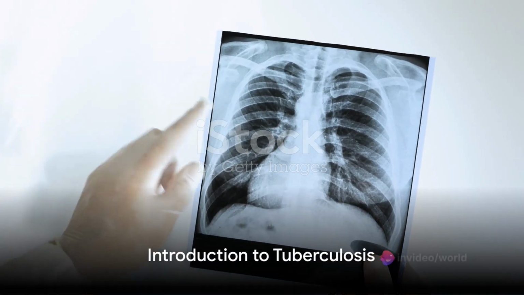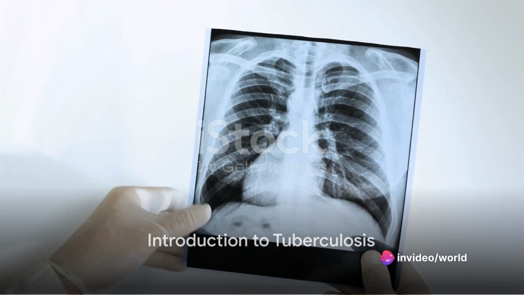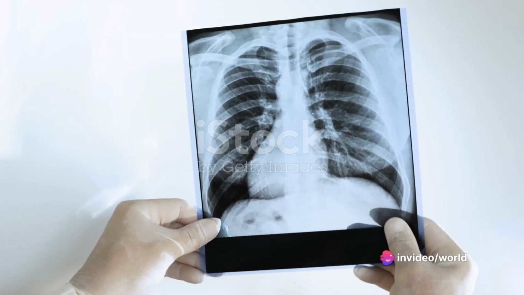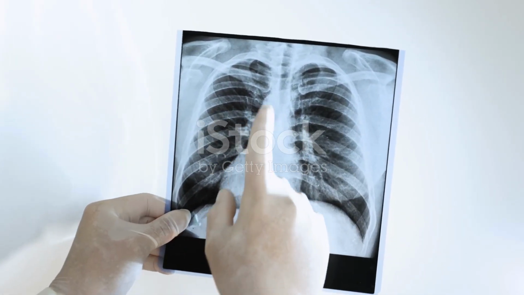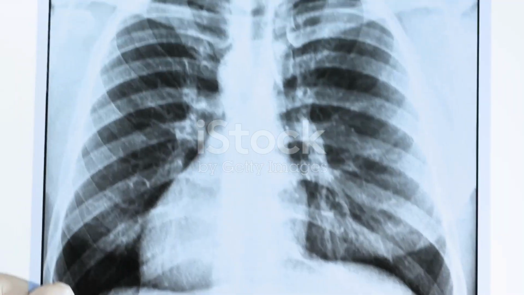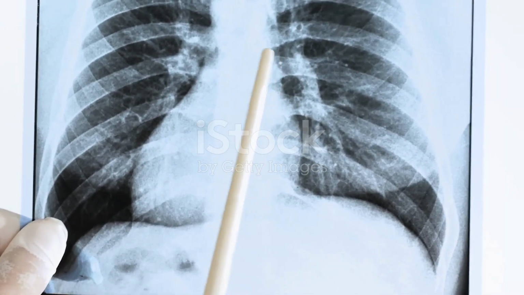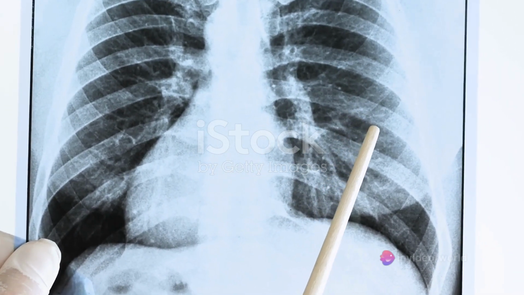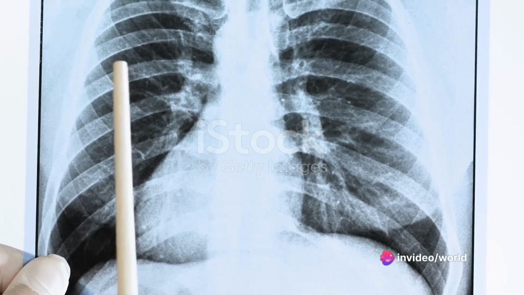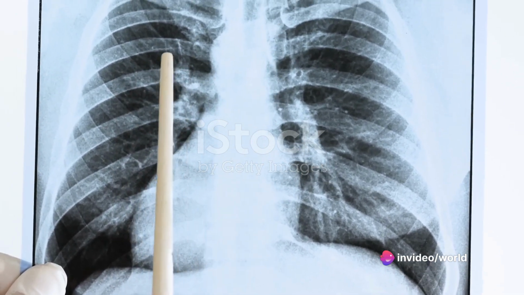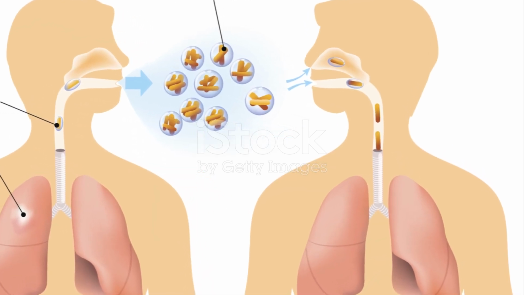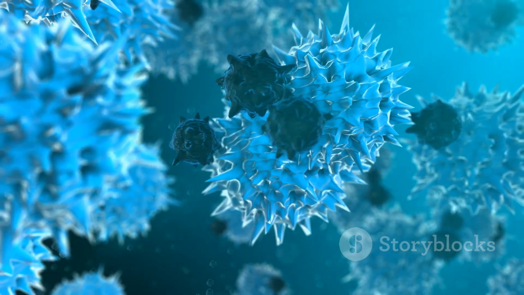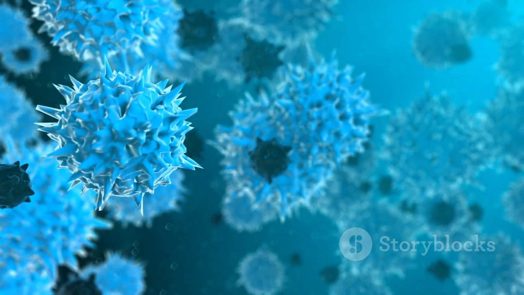Do you know what tuberculosis is and how it affects the body? Tuberculosis, often referred to as TB, is an infectious disease caused by the bacterium Mycobacterium tuberculosis. Although it primarily targets the lungs, don't be fooled. This stealthy bacterium can potentially affect any part of the body. This disease is a master of disguise, existing in two forms: latent TB infection and active TB disease.